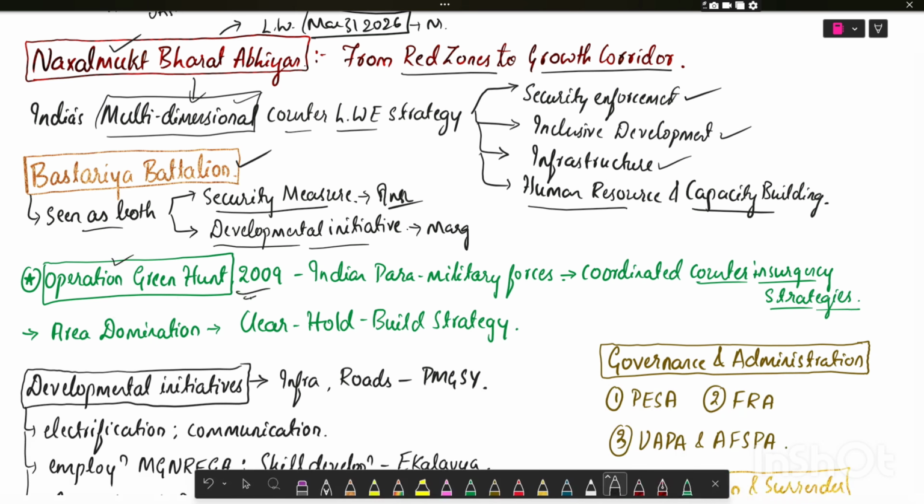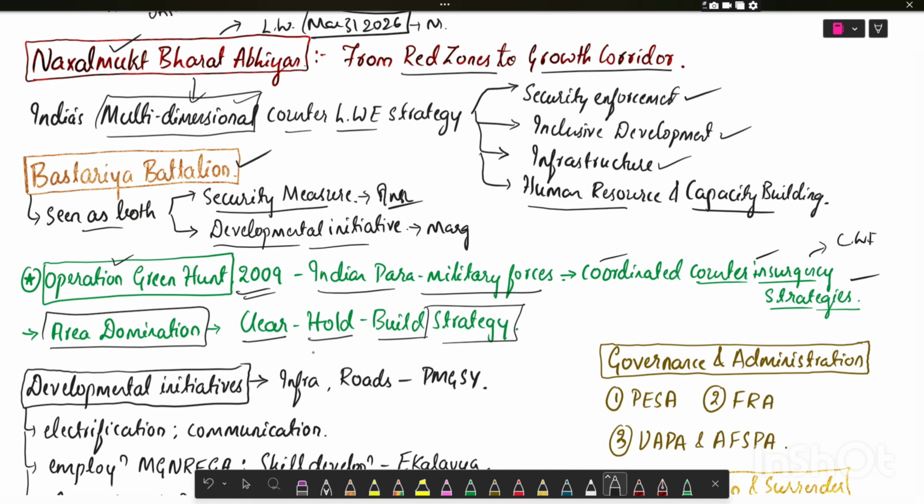Operation Green Hunt of 2009, that is, Indian paramilitary forces, uses coordinated counterinsurgency strategies to counter left-wing extremism. What is the strategy used? Area domination, that is, through the clear, hold, and build strategy.